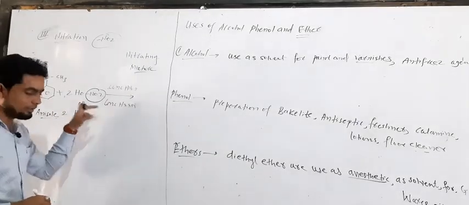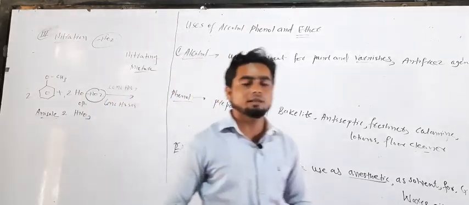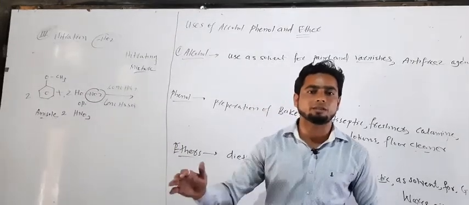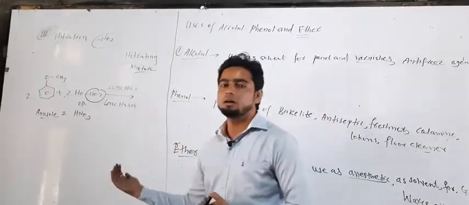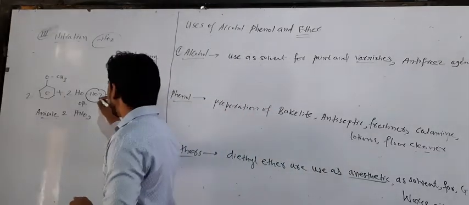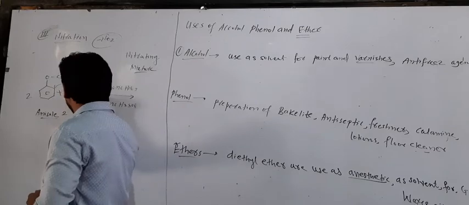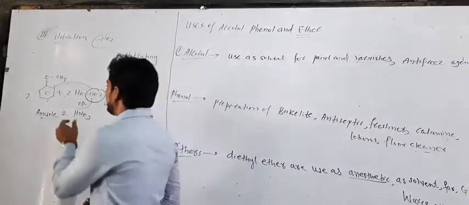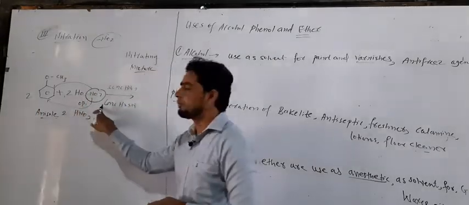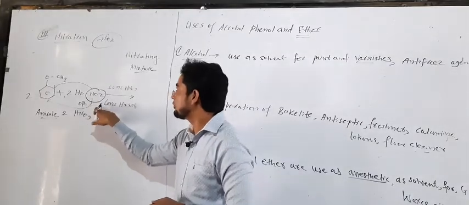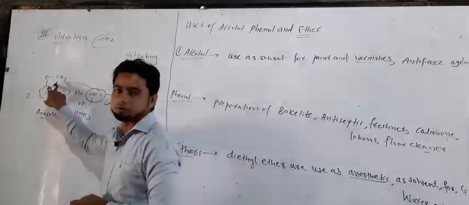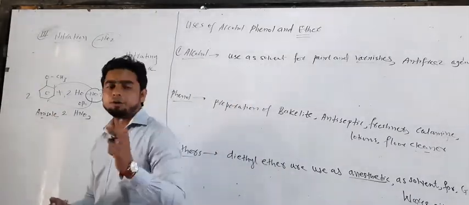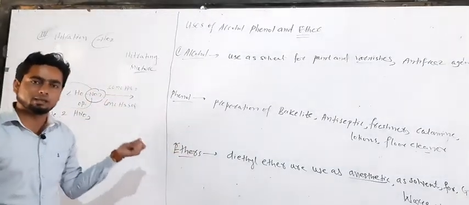You know in anisole the CH3 group has a plus I effect, and this plus I effect increases the electron density toward the ortho and para positions. It means the incoming NO2 group attaches to carbon number 2, called the ortho position, and carbon number 4, called the para position. Clear? One molecule of anisole reacts with one molecule of nitric acid in which the NO2 group attaches to the ortho position, and in the second molecule to the para position. Now we get two products, one minor and one major.